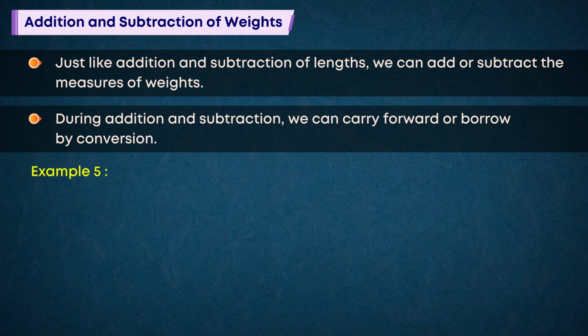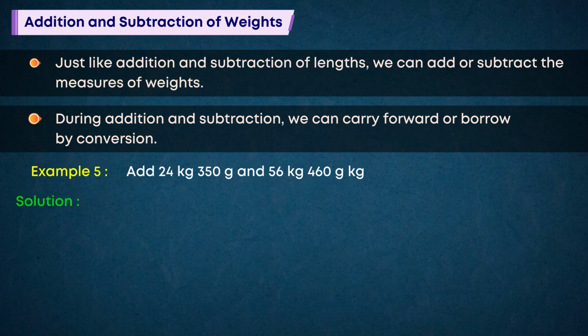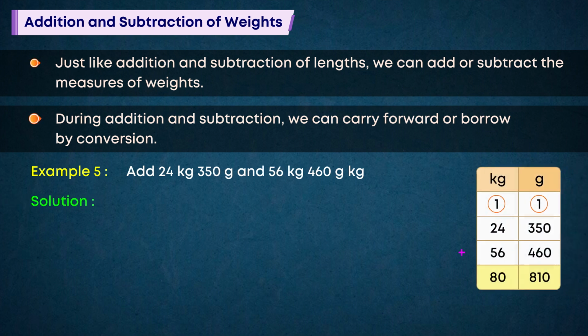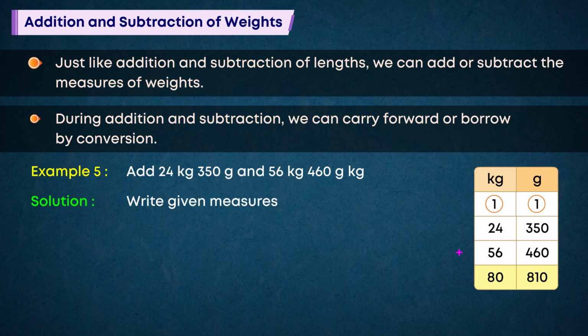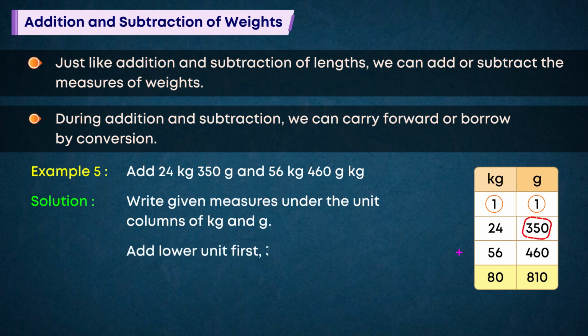Example 5. Add 24 kilograms 350 g and 56 kilograms 460 g. Solution. Write given measures under the unit columns of kg and g. Add lower unit first, 350 g plus 460 g is equal to 810 g.